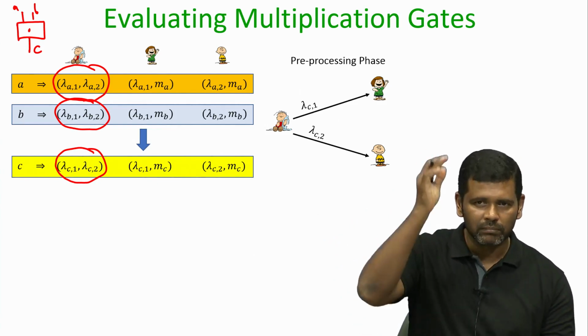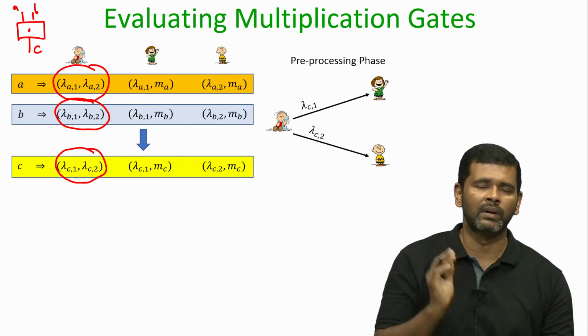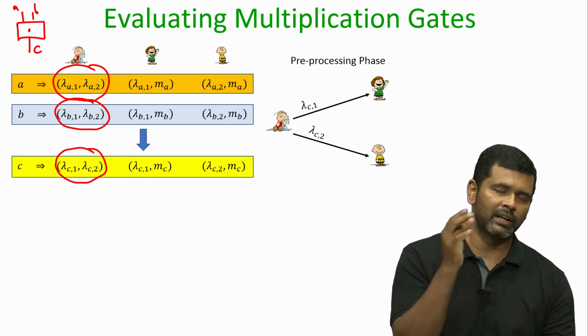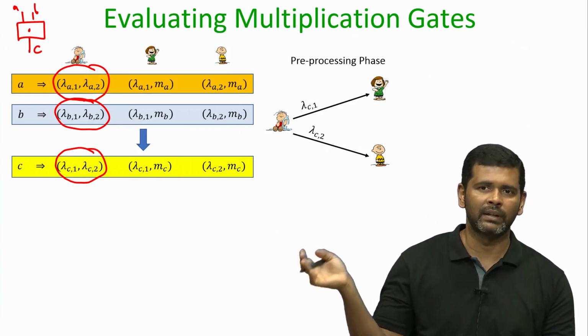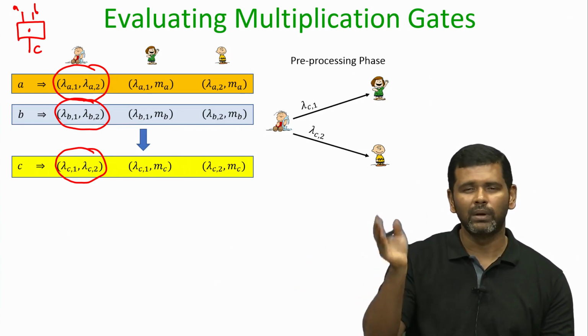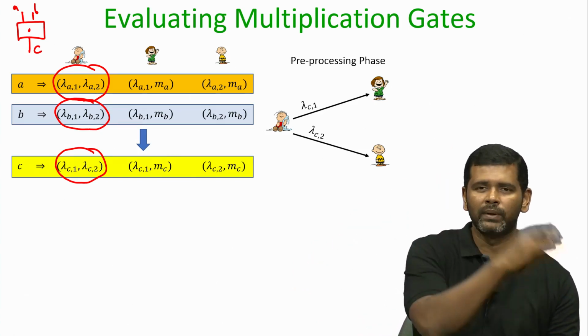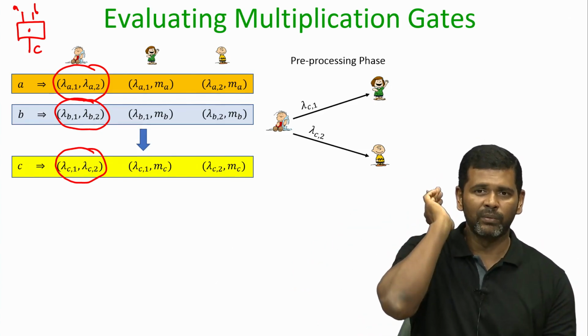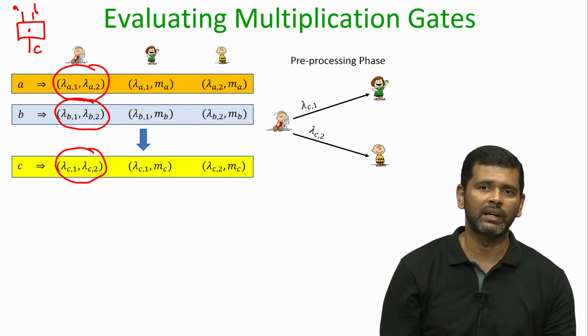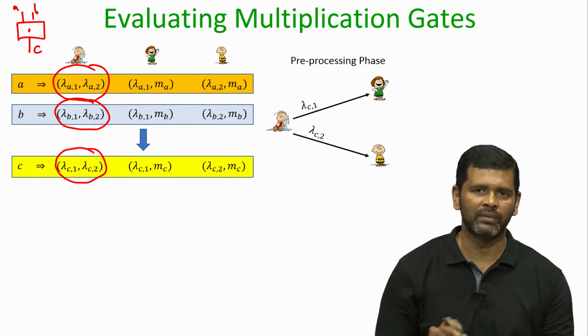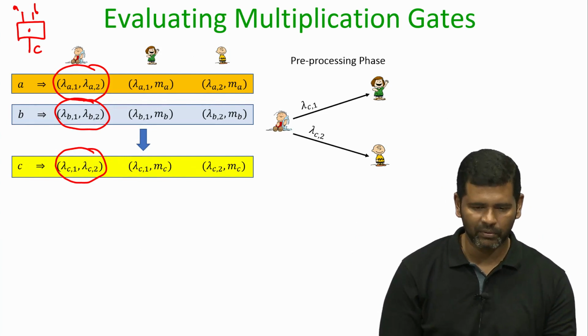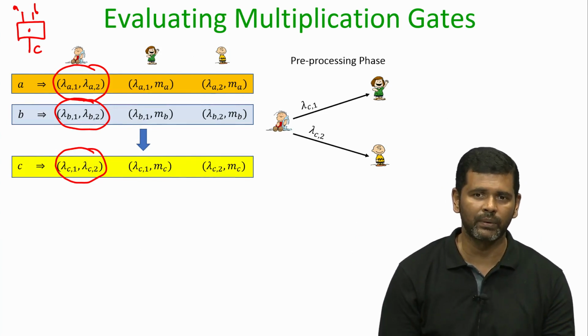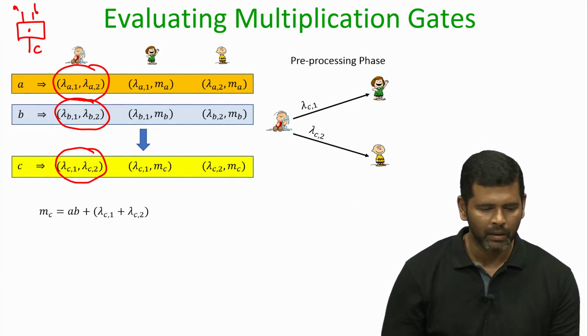Looking ahead in the whole MPC protocol, right from secret sharing the inputs and evaluating the intermediate values, the role of the distributor will be only during the pre-processing phase, and its role will be only to associate OTP pads for all the values in the computation, that is all. We are not going to involve the distributor during the evaluation of the multiplication gate.